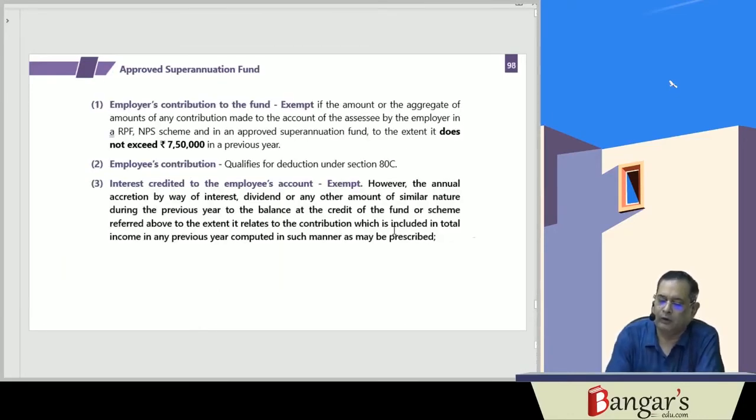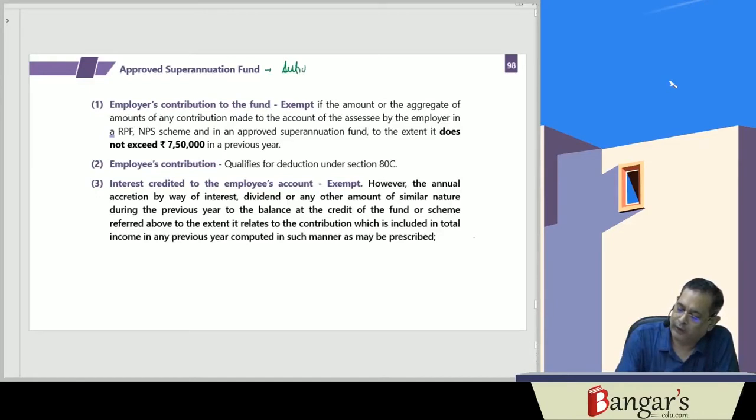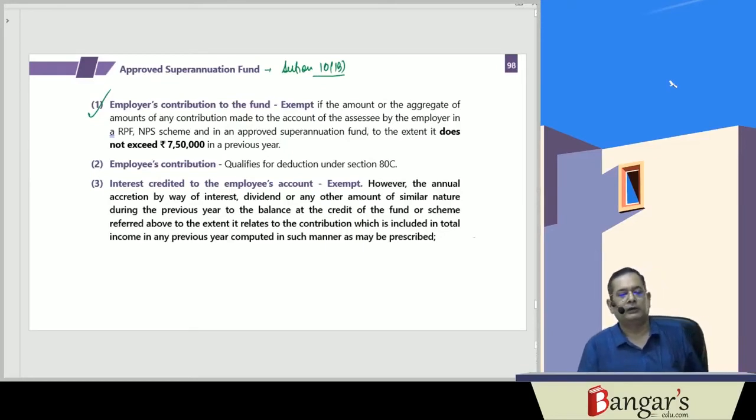Then about the approved superannuation fund, section 10(13) provides for the exemption in respect of superannuation fund. Here, about the employer's contribution to the fund, basically, the employer's contribution to the superannuation fund is exempt.